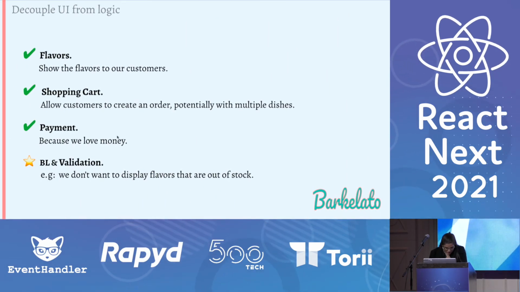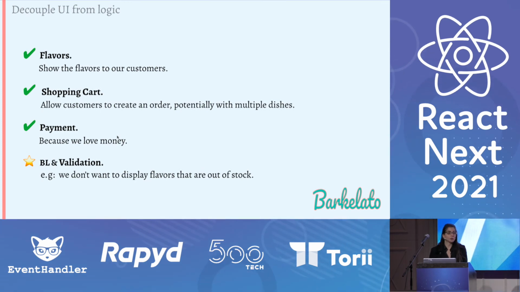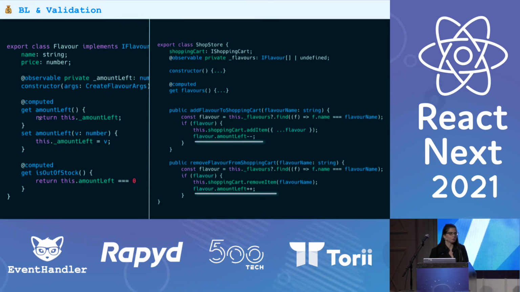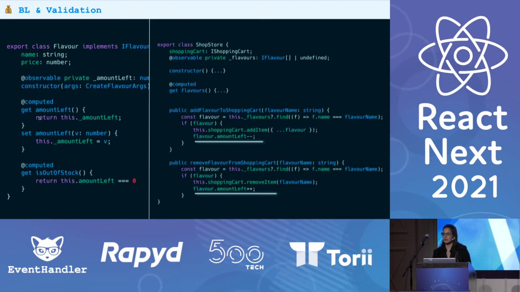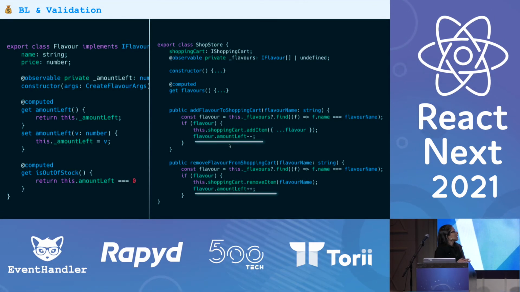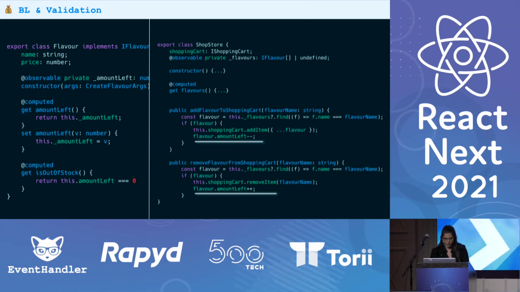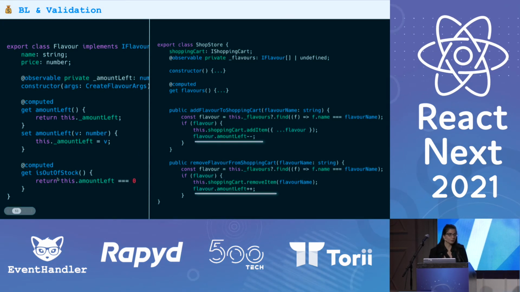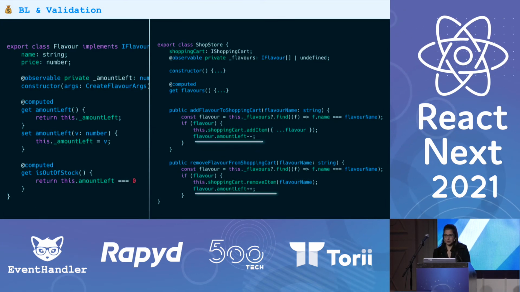And last but not least, we want to make sure that our customers will never place orders with flavors that are out of stock. So for that, what I did is that I created a new class called Flavor, which has name and price. I also added an amount left. I used this kind of implementation because I wanted to increase and decrease amount left inside the shopping cart this way. If you don't like it, it's up to you. You can change amount left to a public observable and use an action instead. Totally up to you. I also added a computed value, isOutOfStock, which is supposed to observe amount left and point whether the flavor is out of stock.